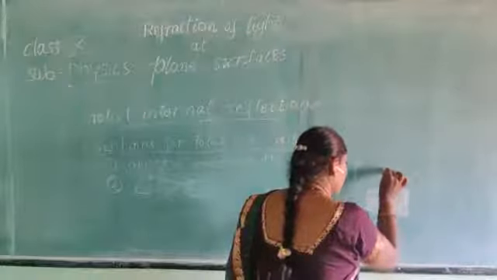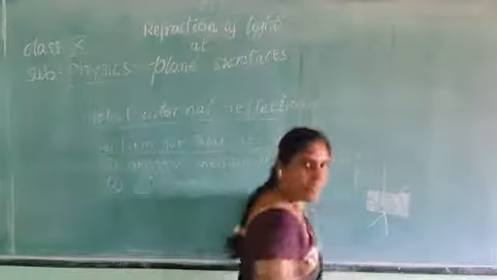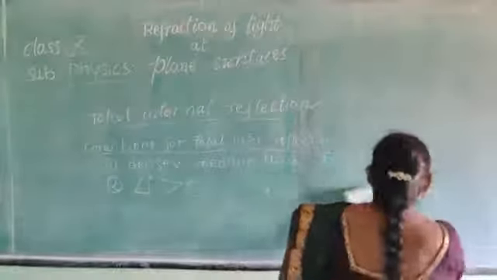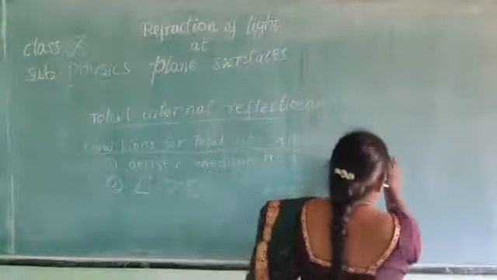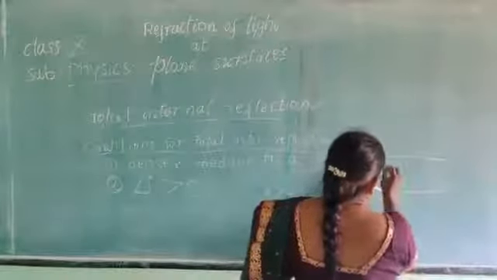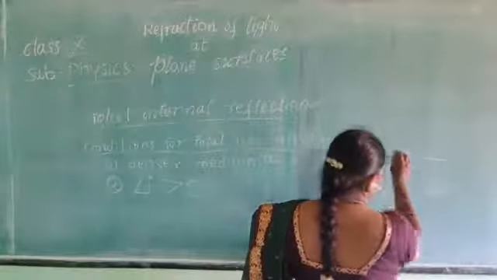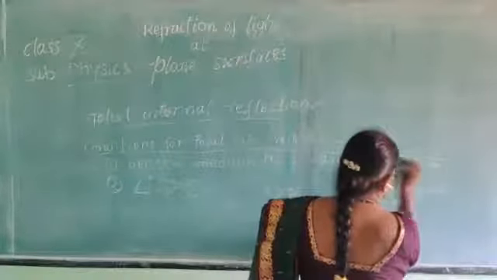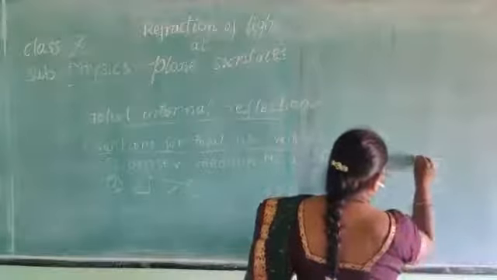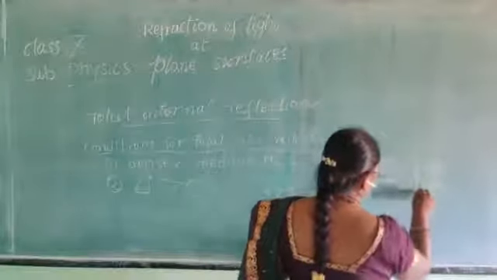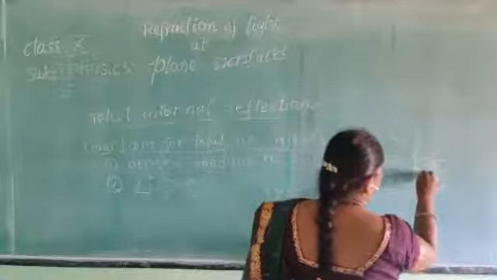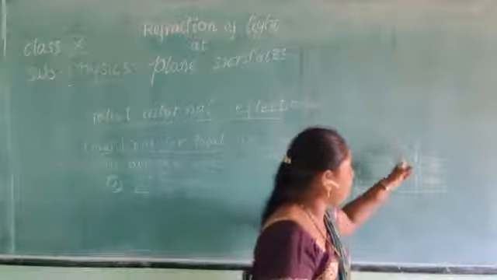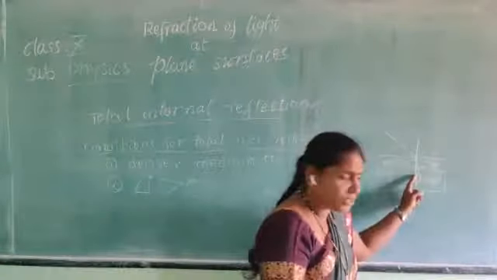For example, if I draw a normal here, it is bending away from the normal. Or you can draw a rarer medium to a denser medium. Like this, this is a denser medium. For example, this is the normal. It bends towards the normal. Bending from rarer medium to denser medium, it bends towards the normal. You can see in the picture.